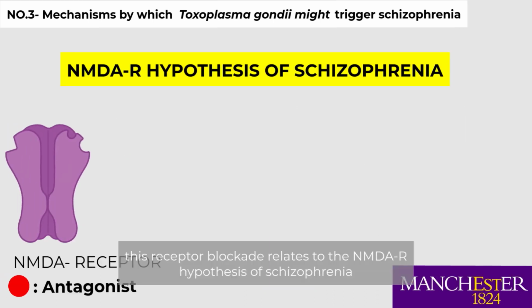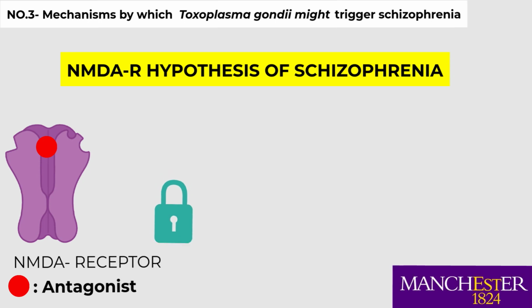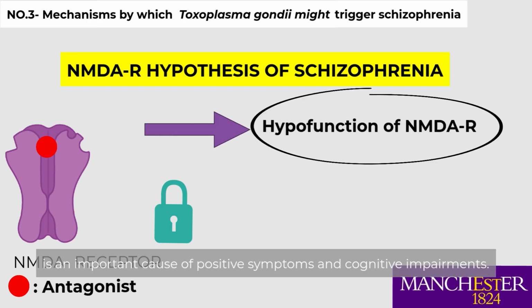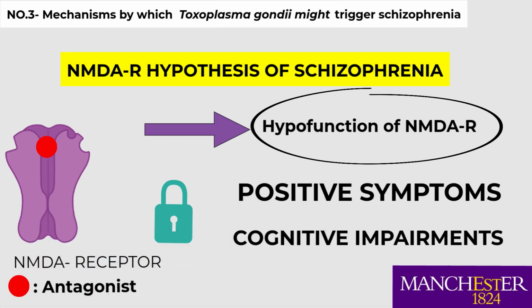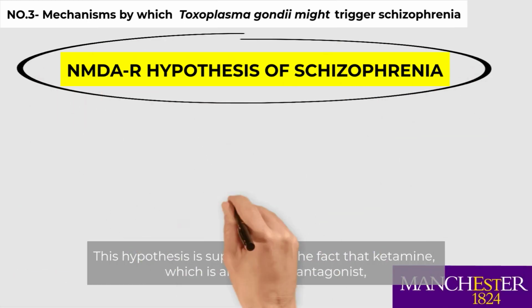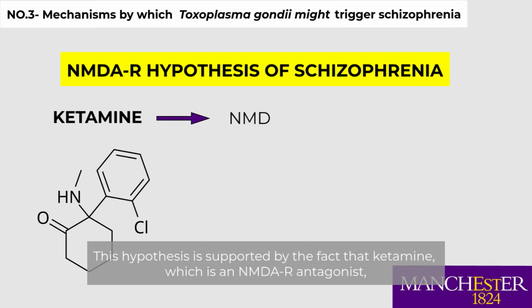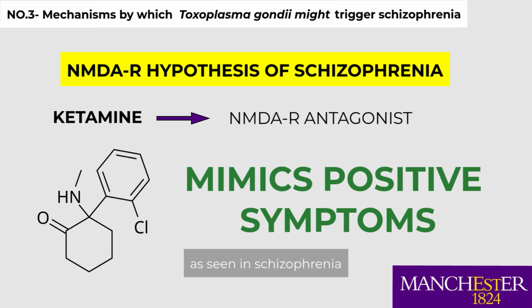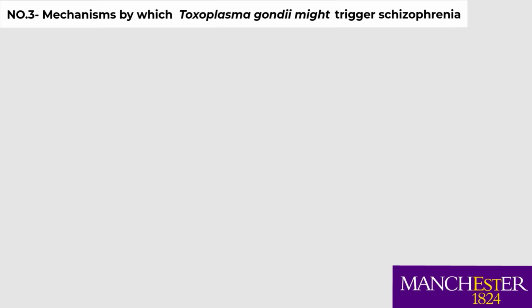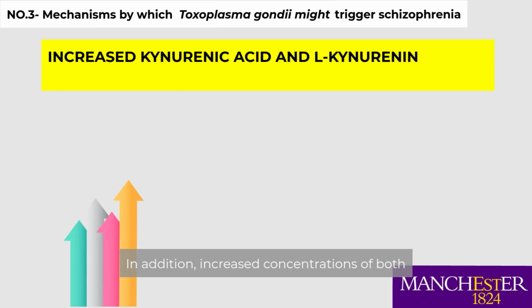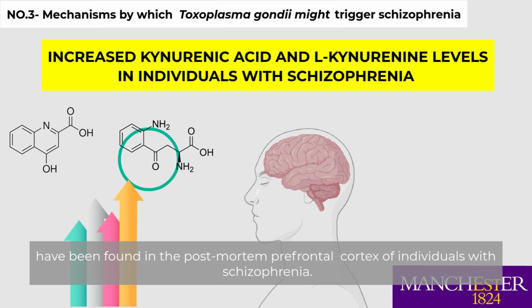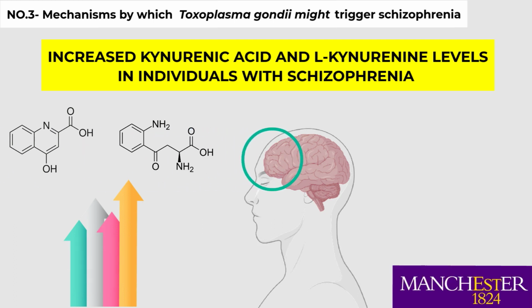This receptor blockade relates to the N-methyl-D-aspartate receptor hypothesis of schizophrenia that states that the hypofunction of this receptor is an important cause of positive symptoms and cognitive impairments. This hypothesis is supported by the fact that ketamine, which is an N-methyl-D-aspartate receptor antagonist, mimics some symptoms of psychosis, as seen in schizophrenia. In addition, increased concentration of both kynurenic acid and kynurenine have been found in the postmortem prefrontal cortex of individuals with schizophrenia.